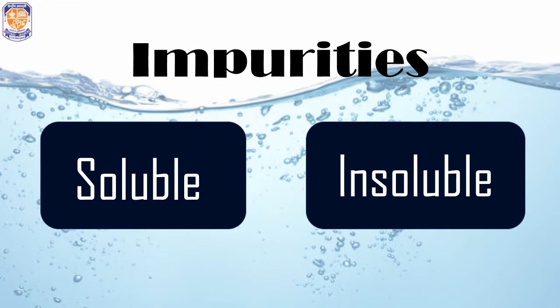Now, the impurities that are found in water can be of two types. It can be soluble impurities or it can be insoluble impurities. Soluble impurities are those things that are dissolved in water, while insoluble impurities are those impurities which are suspended in water and are not completely dissolved. Let's see how we can remove these impurities from water.